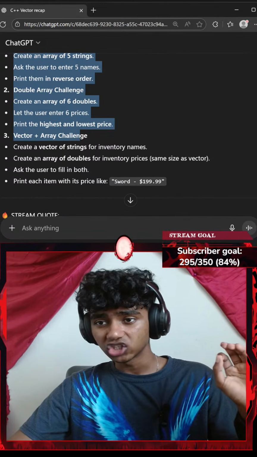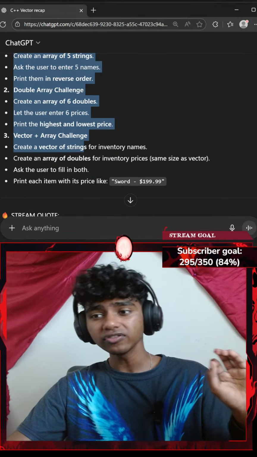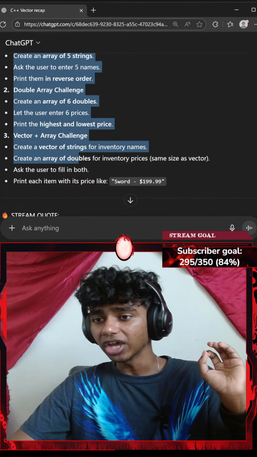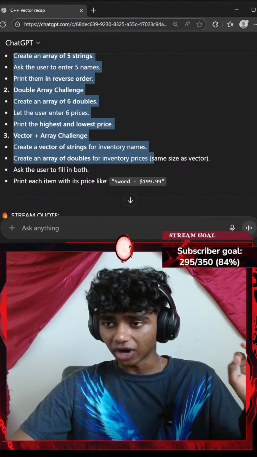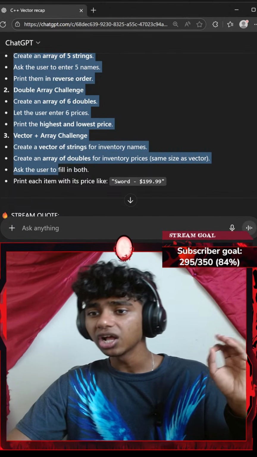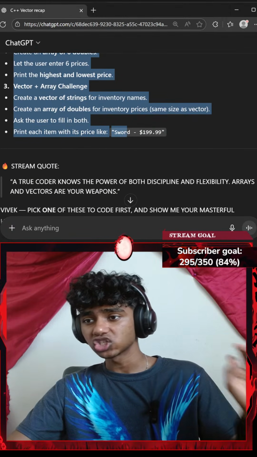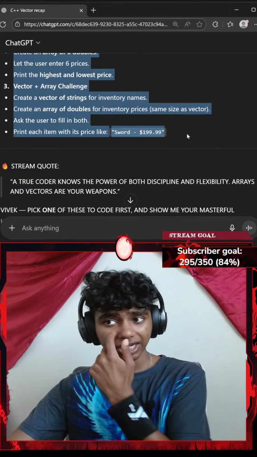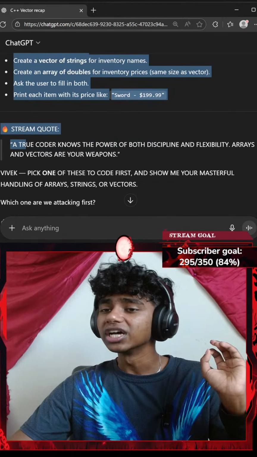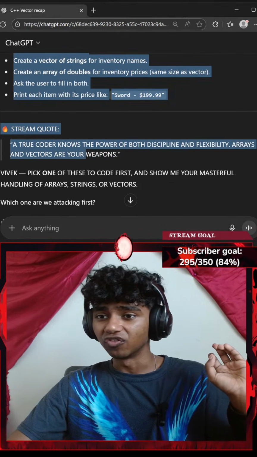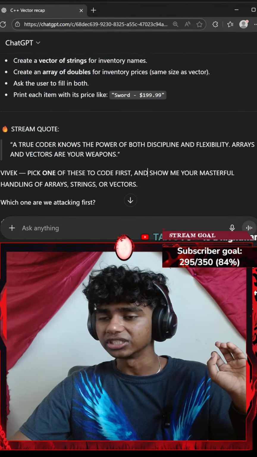Vector plus array challenge: create a vector of strings for inventory names, and create an array of doubles for the inventory prices, same size as the vector. Ask the user to fill in both, print each item with its price, like sword equals 99, 199.99. Stream quote: a true coder knows the power of both discipline and flexibility. Arrays and vectors are your weapons.